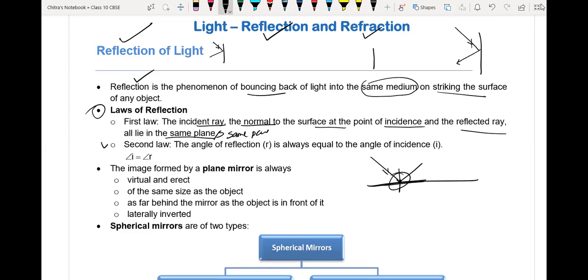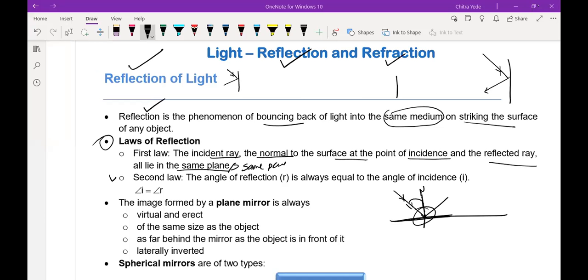Number two, always the angle of reflection. What is angle of incidence? The angle which is found between the incident ray and the normal. The normal is the perpendicular drawn on any surface. So the angle found between the incident ray and normal is called the angle of incidence, and it is represented by i. And the angle of reflection means what? The angle which is found between the reflected ray and normal is called the angle of reflection.